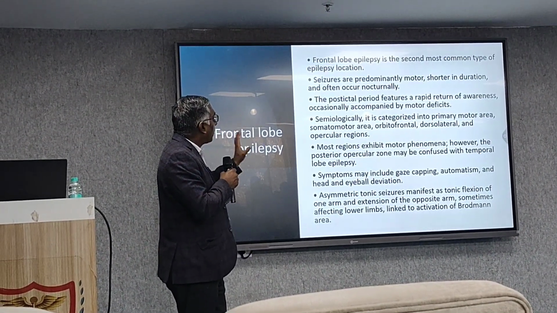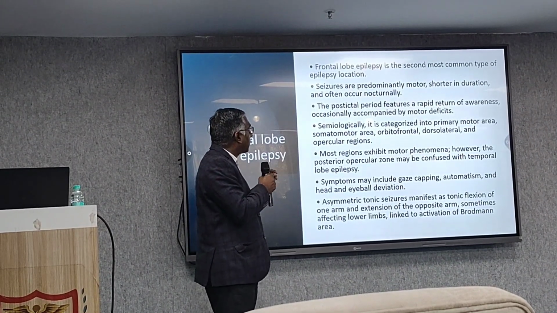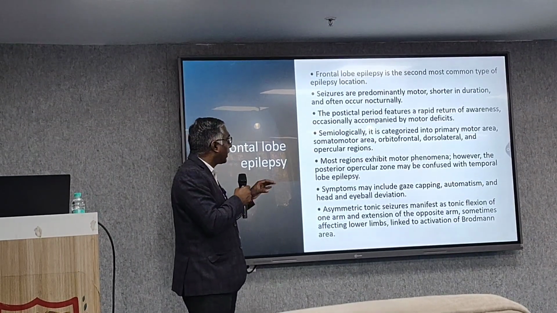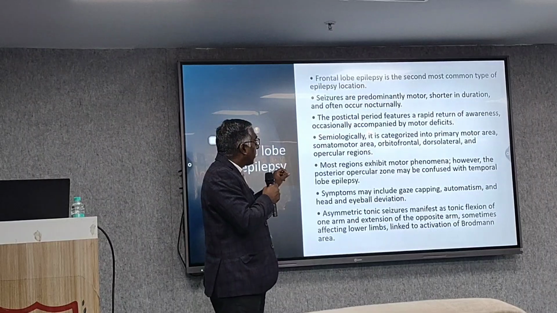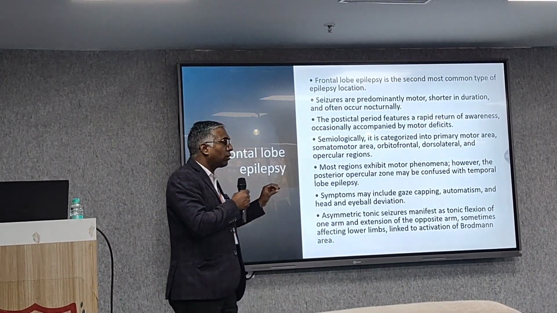Seizures are predominantly motor, short in duration, and often occur nocturnally. The post-ictal period features a rapid return of awareness, generally accompanied by motor deficit for some time, known as Todd's paralysis. Semiologically, it is characterized into the primary motor area, somatomotor area. The various areas are there. We should not go into detail.